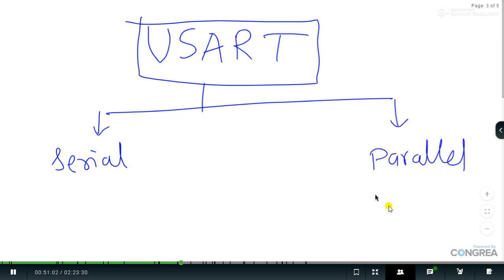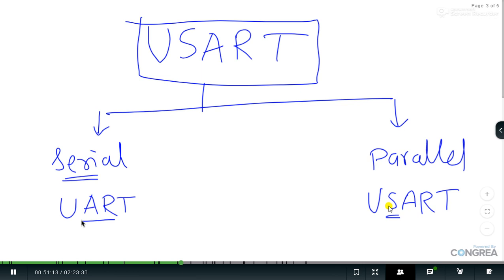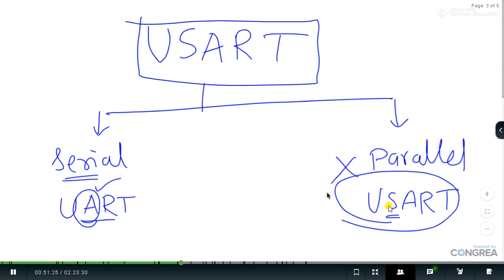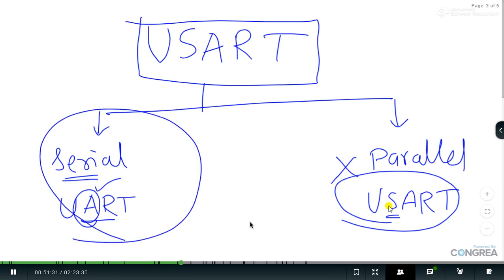For the parallel communication, we have the USART circuitry, meaning the synchronous part plays a role as well, and in case of serial, just the UART plays a role, universal asynchronous receiver transmitter. As in the syllabus, only UART and serial communication is mentioned, so we'll not focus on the synchronous part. That's the question, that yes, we should stick to the syllabus. So please have words on this.